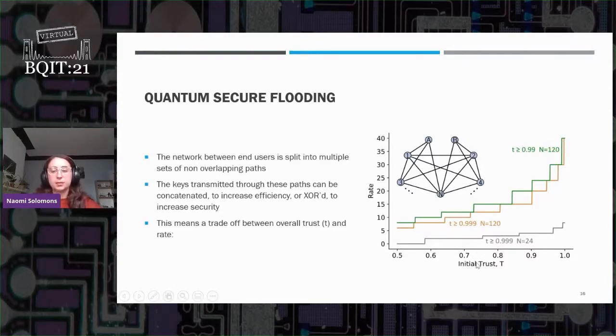This is the case where we're saying each of the intermediate users is trusted a certain amount T, as before. We're saying they all have the same trust value in this case. And then we're trying to reach the same overall security of little t. As you can see, as the size of the network increases, the rate we're able to reach and the security we're able to reach increase as well. So this protocol actually works better on bigger networks. I just want to mention as well, the rate is normalized. We're saying that each individual connection has a rate of 1. Therefore, we can see we can go up to about 40 times the initial rate, which is really great.